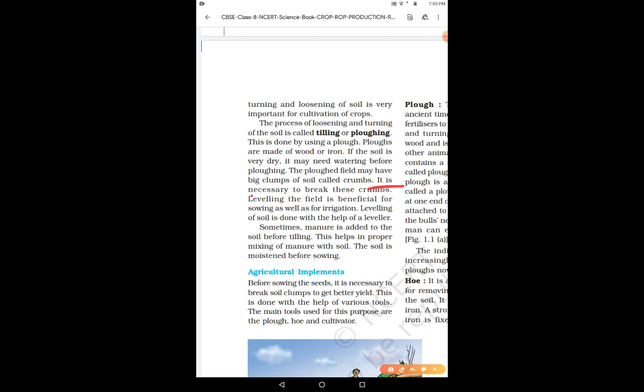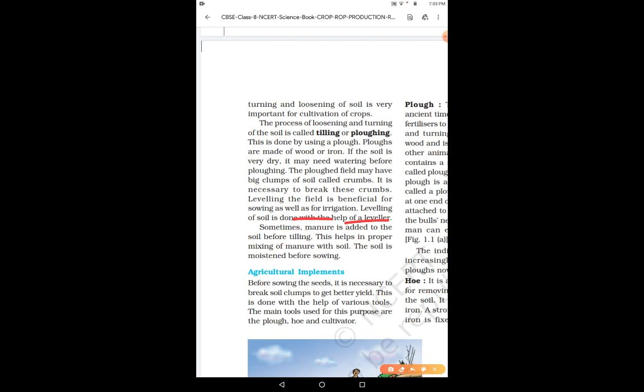So it is very important to break these crumbs. So leveling in the field is beneficial for sowing as well as for irrigation. Leveling of soil is done with the help of a leveler, and sometimes manure is also added to the soil before tilling. This helps with the proper mixing of the manure with the soil. The soil is moistened before sowing.